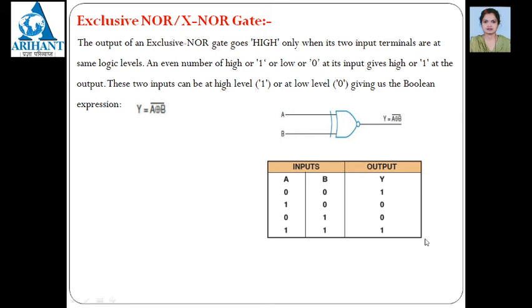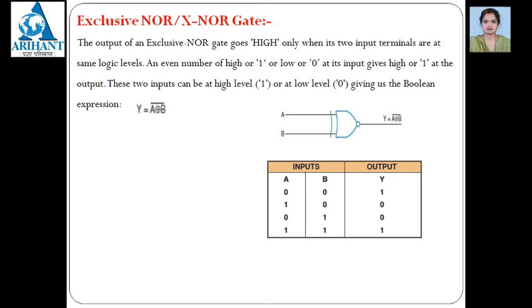Then exclusive NOR means the reverse of the XOR gate. So the reverse should be represented by one bubble. So it should be Y is equal to (A XOR B) bar. If both the inputs are 0 0, the output is 1. Means whatever is the output for XOR, you have to reverse this. The output of exclusive NOR goes high when the two input terminals are at the same logic level, and either high or low at its inputs gives high at the output.